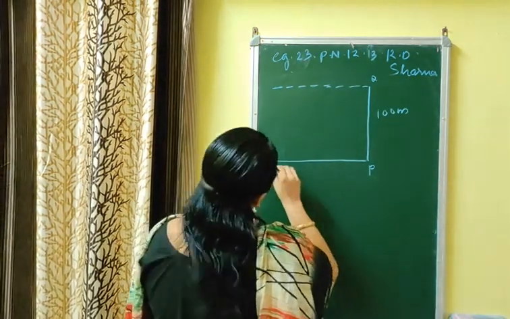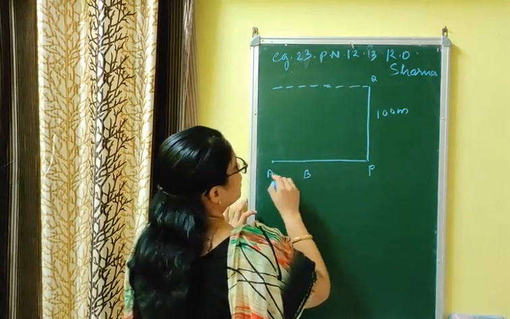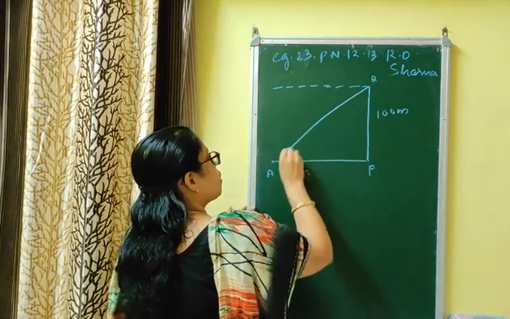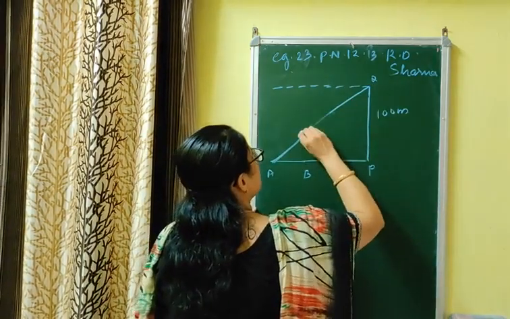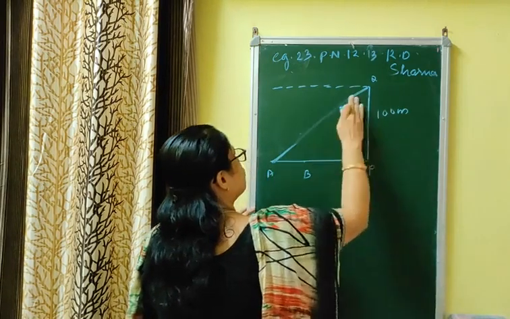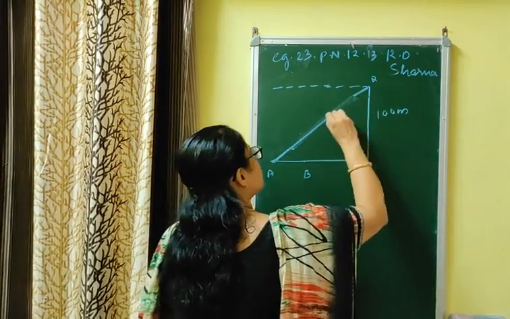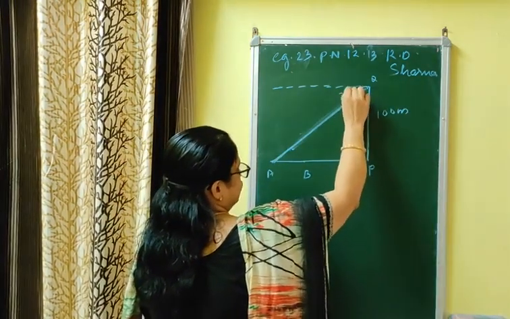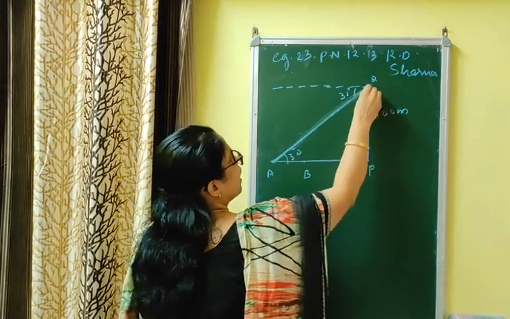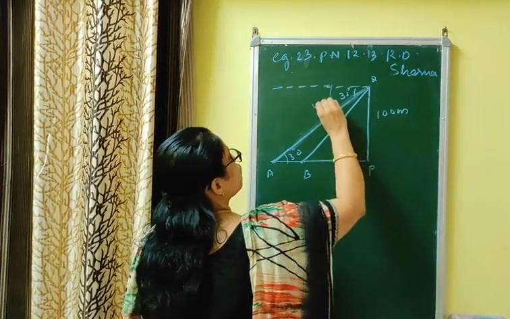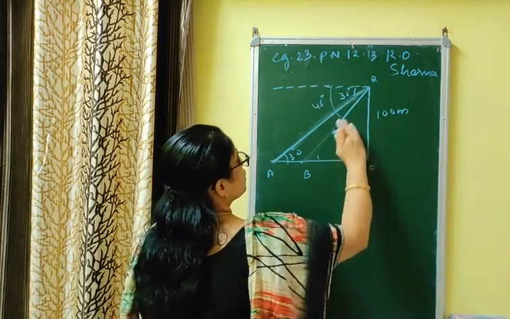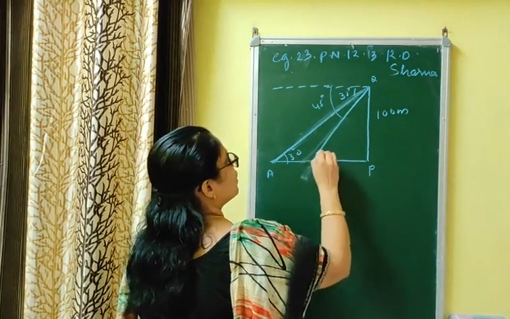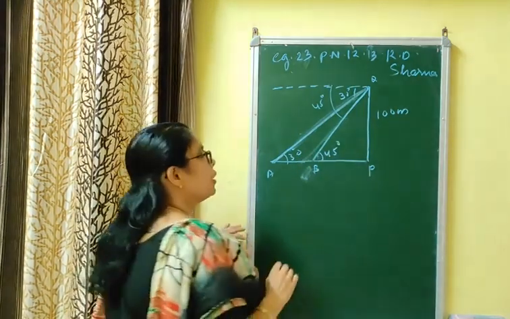The positions, let A and B be the positions of ships sailing across sea coming towards the lighthouse. From these 2 points, the angle of depression is found to be 30 degree and 45 degree. So which angle will be 30? The object that is far away, this is 30 degree and this angle is 45 degree. Always remember, if the object is nearby, the angle of depression will increase; if it goes far, the angle of depression will decrease. Now this is your given.